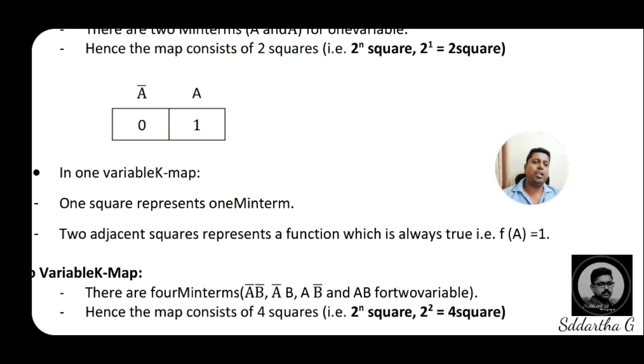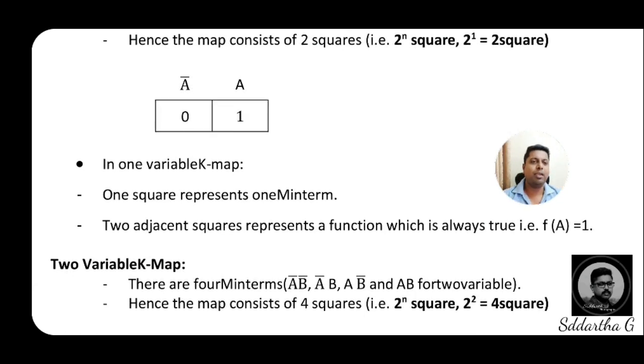Here the true statement, deciding a table, is always in a true format, so we represent it in the form of 1. Or also we will call it like this: where a complemented variable, there you place 0 in min terms, where a normal variable, you place 1 in that particular square. So this is what we call a single variable K-map.